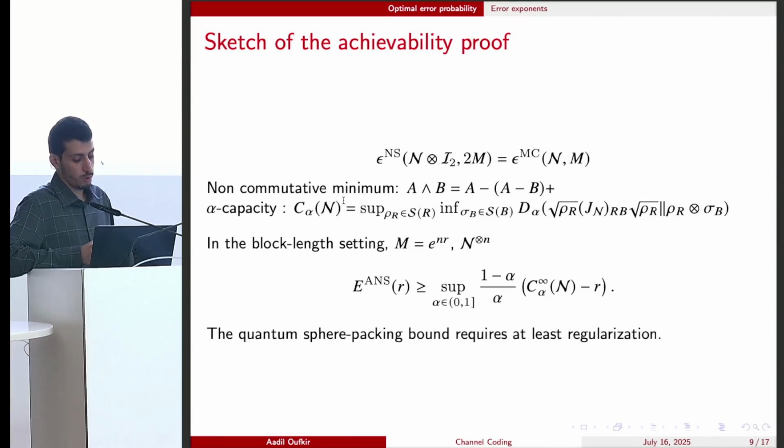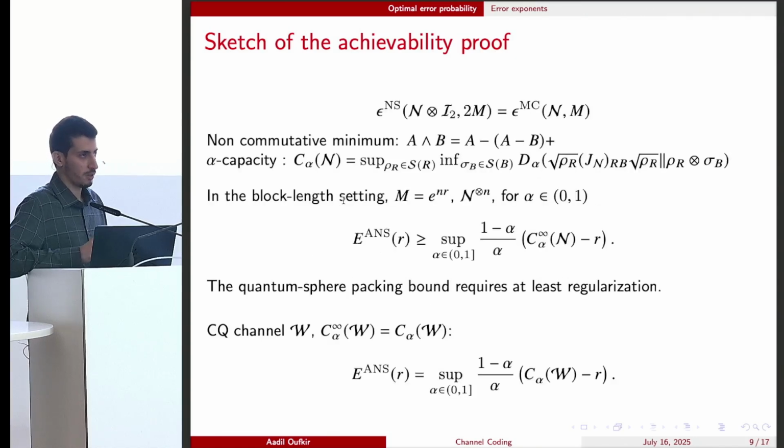Now, the fully quantum sphere packing bound is unknown. This is another problem. If we conjecture that the quantum sphere packing bound should be expressed in terms of the Petz-Rényi capacity, then this achievability result suggests that some regularization is needed for the quantum sphere packing bound. Finally, for classical-quantum channels, the alpha capacity is additive, and we can prove in a similar way the sphere packing bound, so we have this tight characterization of the error exponents for all rates.